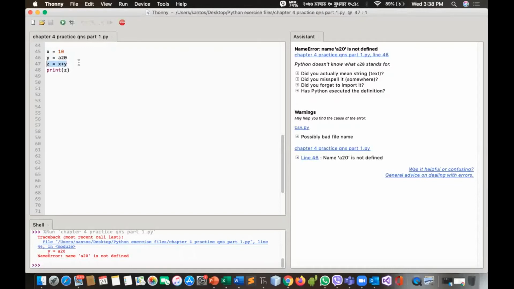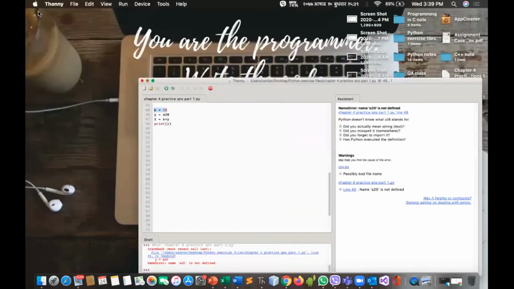Okay, but in a compiler based program, what happens is the whole code, however many lines there are, will be examined or compiled at a single go. But in case of Python or an interpreted language, a single line of code is examined at a time. At a single time, only a single line of code is interpreted. And if it finds an error in that particular line, the controller will be halted or frozen until the error has been fixed. Okay, that's the meaning of interpreted language.